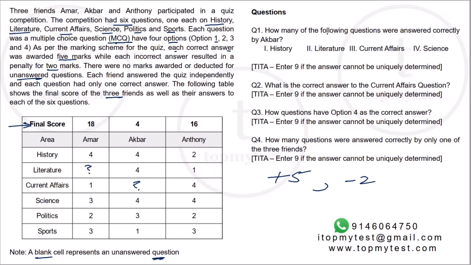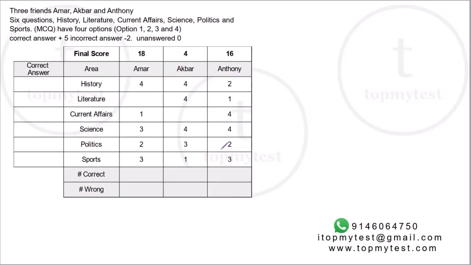And if you look at the questions asked: how many of the following questions were answered correctly by Akbar, what is the correct answer for the current affairs question, how many questions have option 4 as the correct answer, how many questions were answered correctly by only one of the 3 friends. So basically you have to figure out for each question what is the correct answer, who got it right, who got it wrong, etc. So I've created a table over here. I'll have to fill this up.